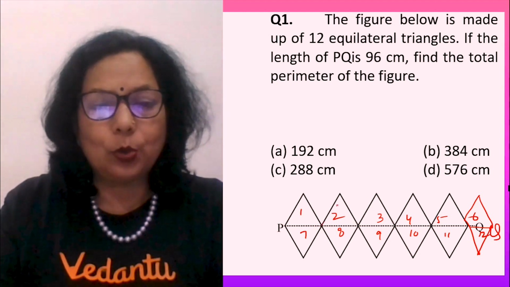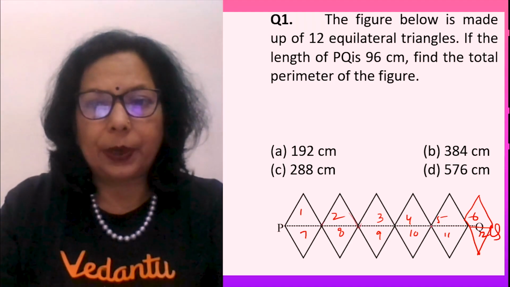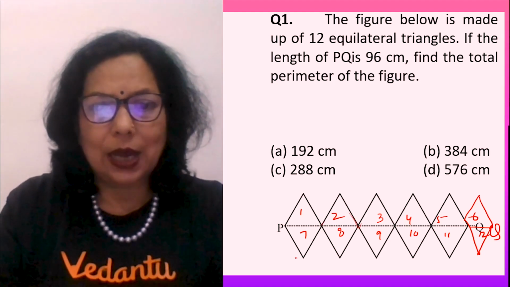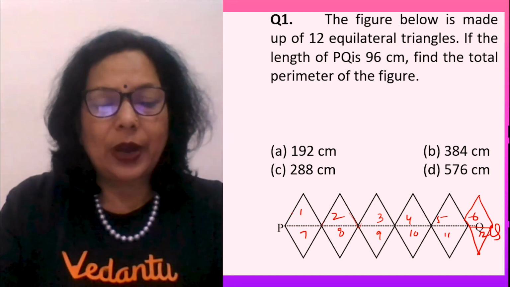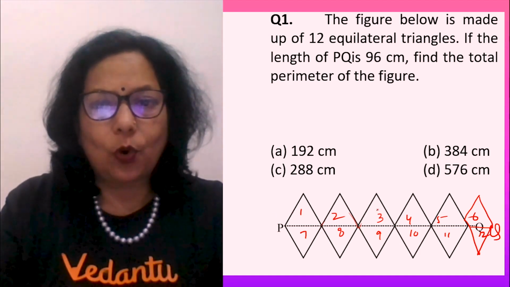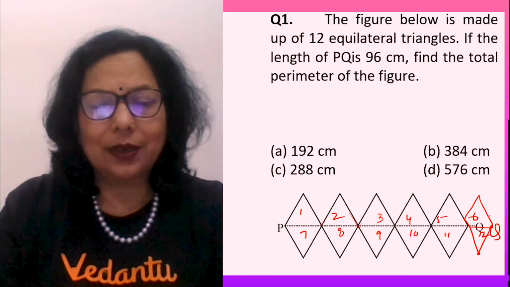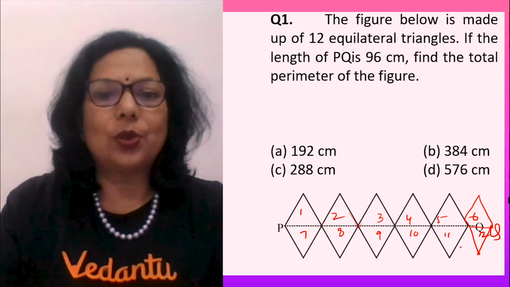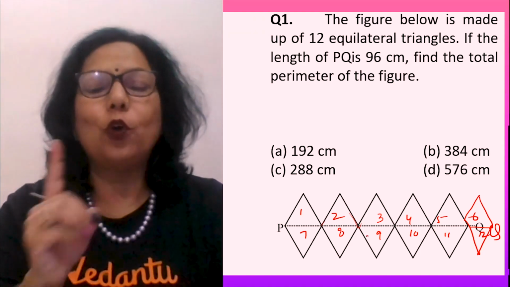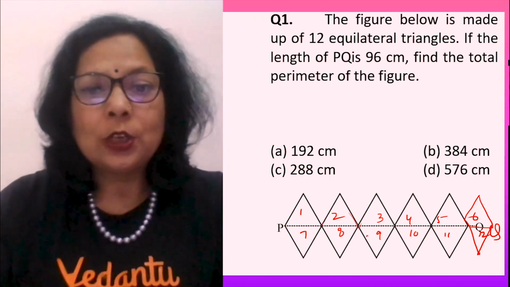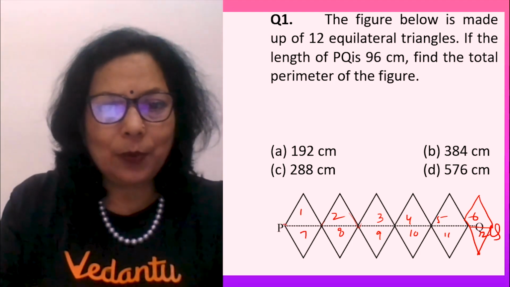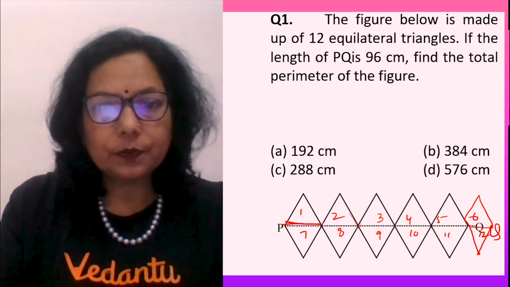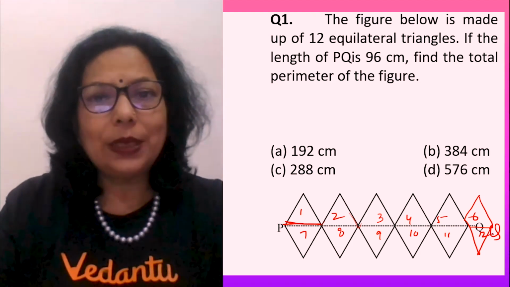Perimeter is like the boundary which is going up and down, up and down, and then the lower side, down, up, down, up. So you have to find out 12 sides on this side and 12 on the other. 12 plus 12, 24 sides whose length we have to find. So how do we find out the length? Since it is an equilateral triangle, let me find out this length.